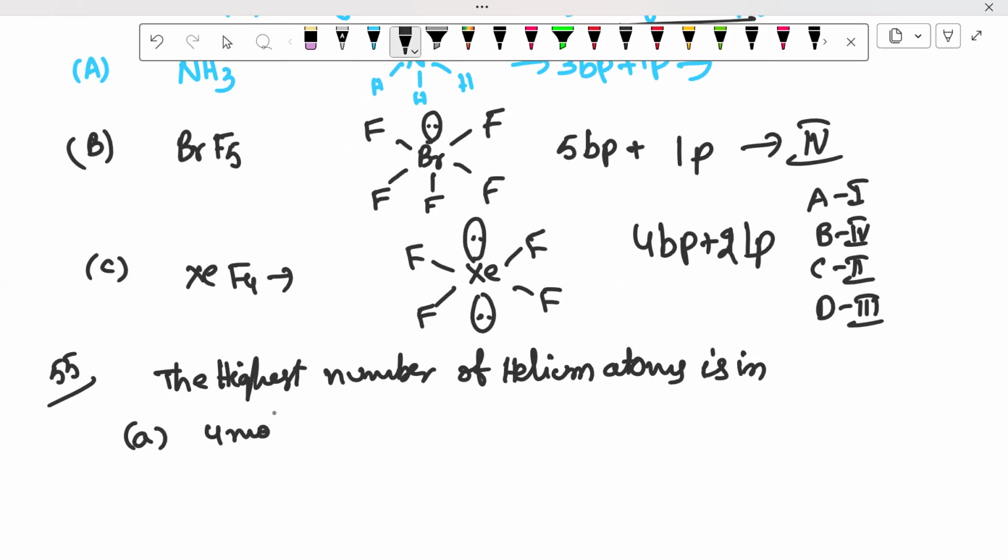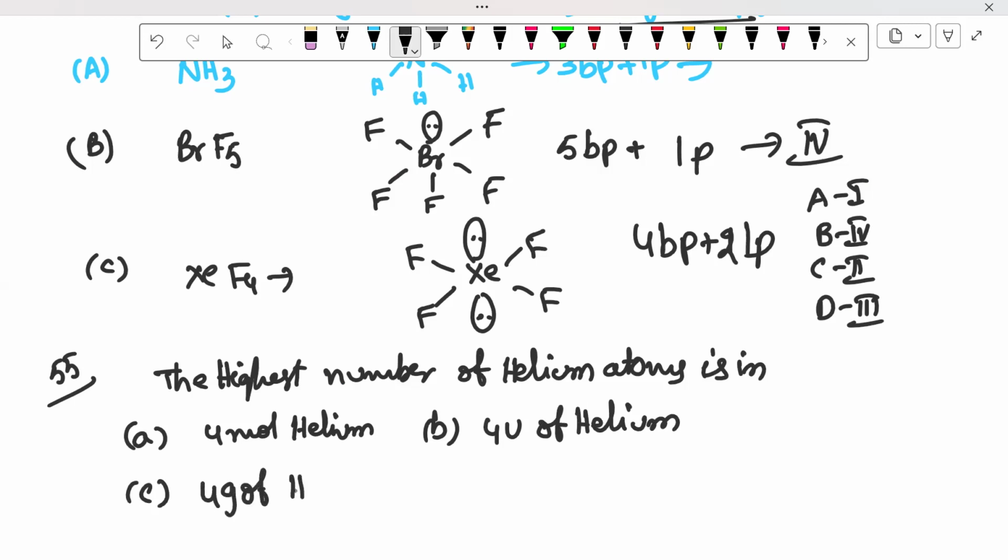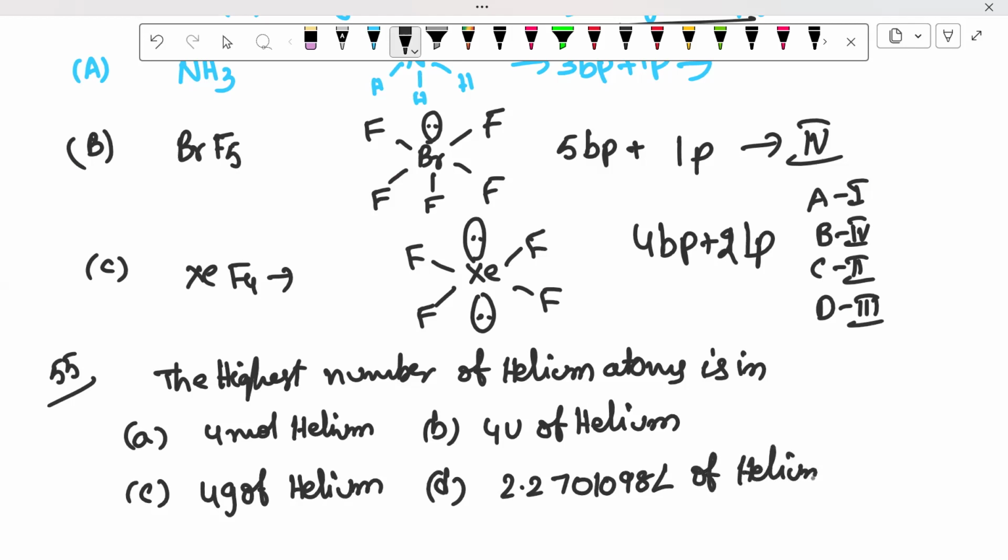Option A, 4 moles of helium. Option B, 4 u of helium. Option C, 4 grams of helium. Option D, 2.270198 liters of helium at STP.